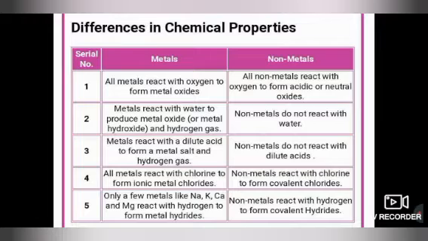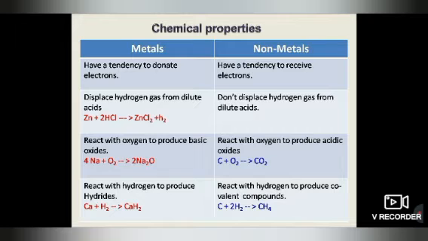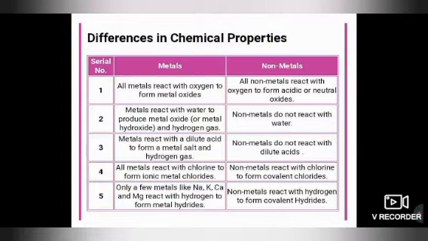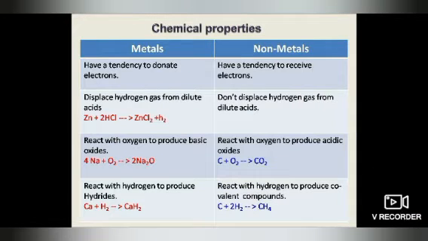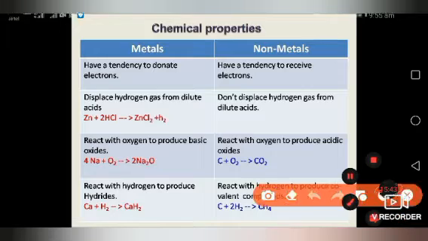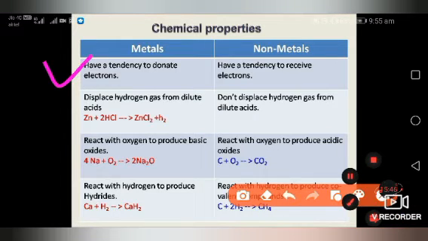First you do the difference between physical properties and chemical properties, the physical properties of metal and non-metal. Then you start the chemical properties: metal reaction with oxygen, metal reaction with water, metal reaction with acid, metal reaction with non-metal. Okay, then this difference between metal and non-metal on the basis of chemical property. These are a continuation. In continuation you have to write this chemical property.